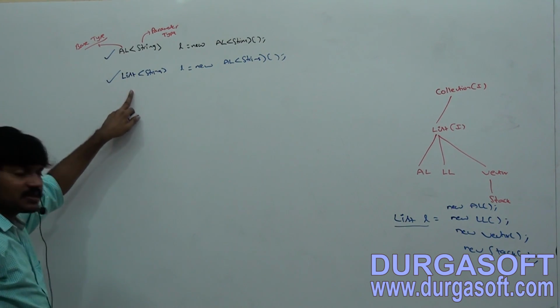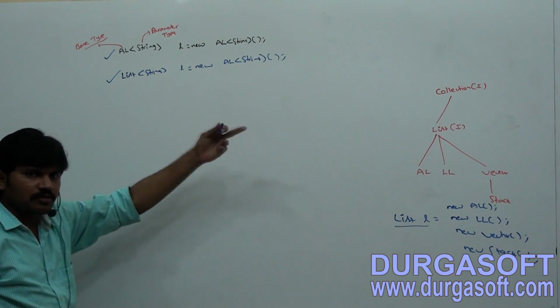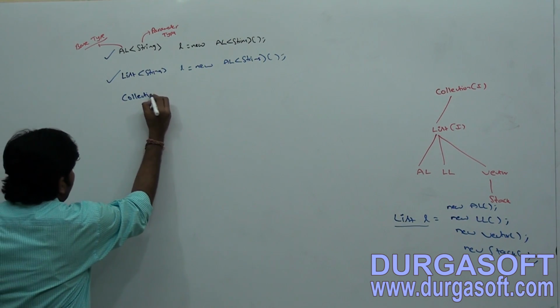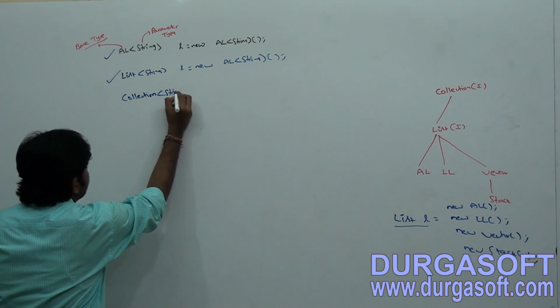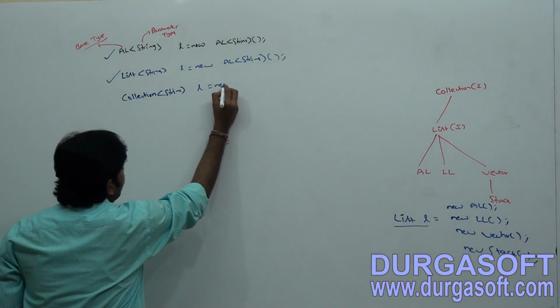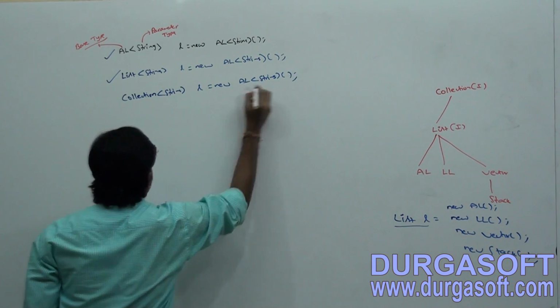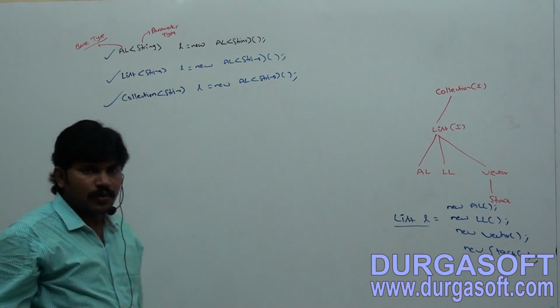Sir, instead of list, we can take its parent also. Which one is the parent? Collection of String L is equal to new ArrayList of String. Valid or not? Valid, no problem at all.